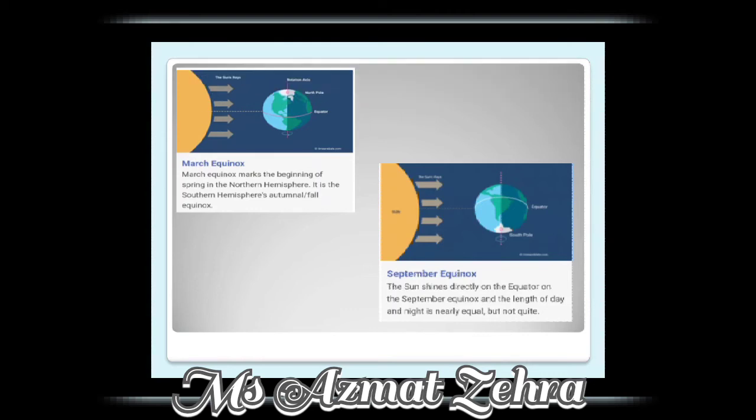Same as in September, the sun shines directly on the equator and the length of the day and night is nearly equal but not quite.